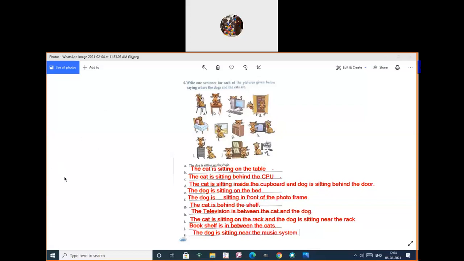Children over? Now you have to underline the which one? Preposition there. Here on. So underline the on. On. Then here behind. Very good. For the third one, inside. Here behind.